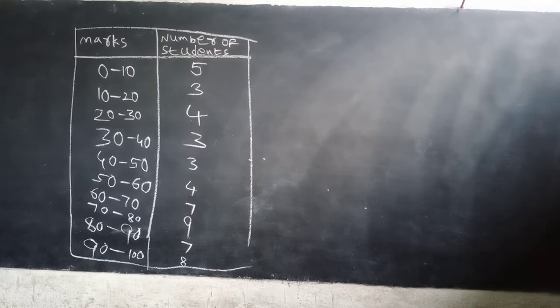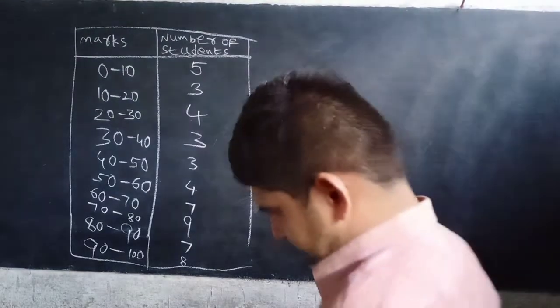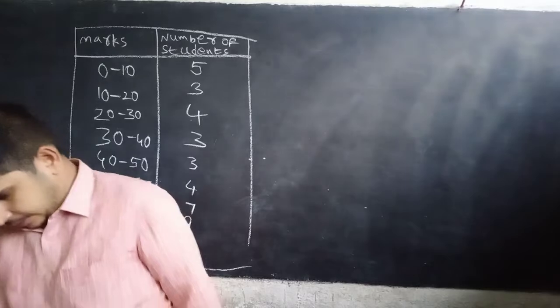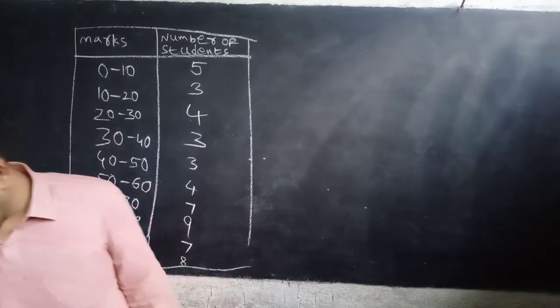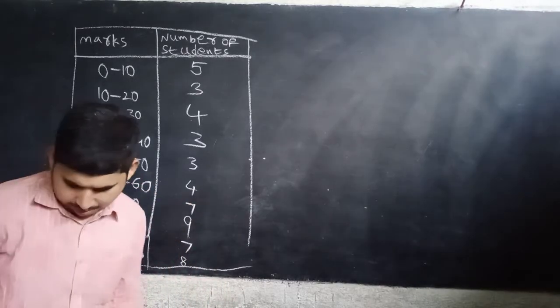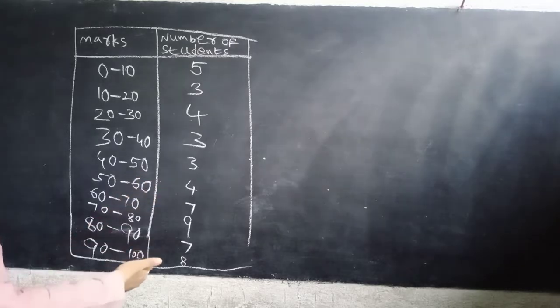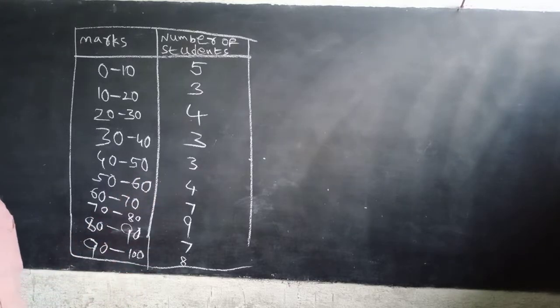Okay, now next example, page number 343. Some marks are given and some numbers of students are given. Now we have to find the median value for this data.